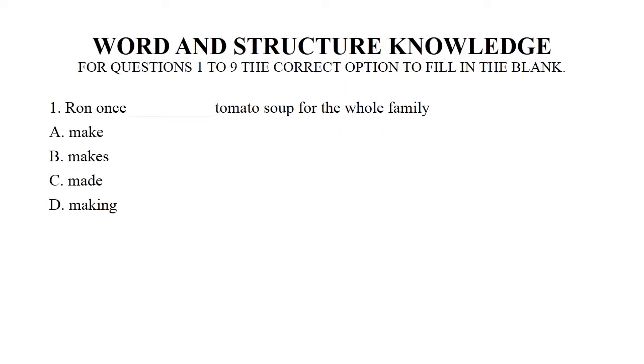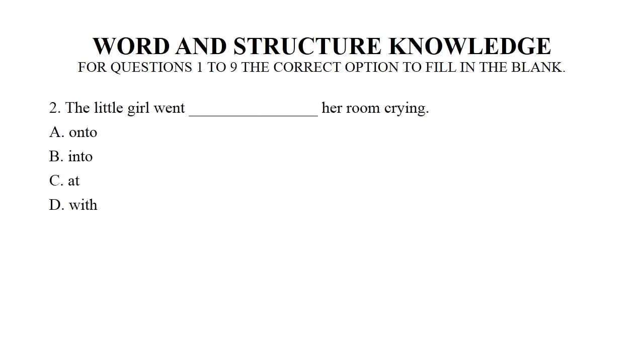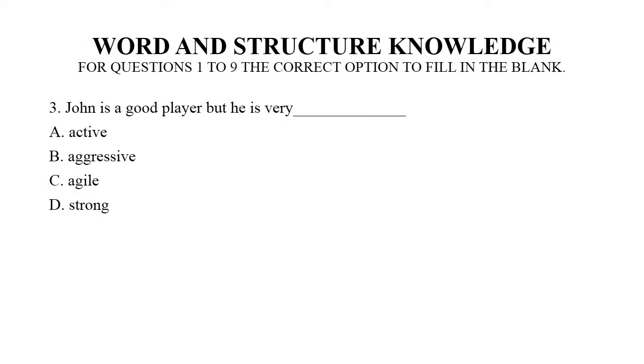Question 1. Ron wants dash tomato soup for the whole family. We have 4 options: make, makes, made or making. So the right one is made. Question 2. The little girl went dash her room crying. We have 4 options again: onto, into, at and with. So the right one is into.